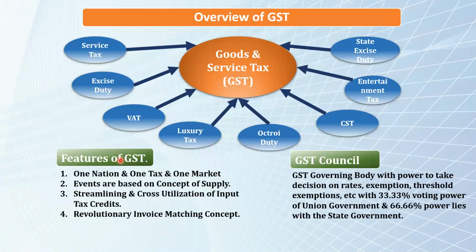GST was enacted and finally started working from 1st July 2017. Before that, before 1st of July 2017, there were various other taxes. Some of them are service tax, excise duty, VAT, luxury tax, octroi duty, central sales tax, entertainment tax, and state excise duty. From 1st July 2017, goods and service tax has subsumed all other taxes. It means that now there are no other taxes except goods and service tax under indirect taxation.